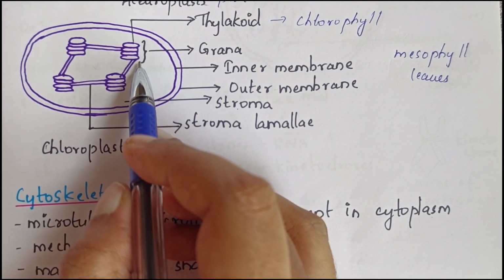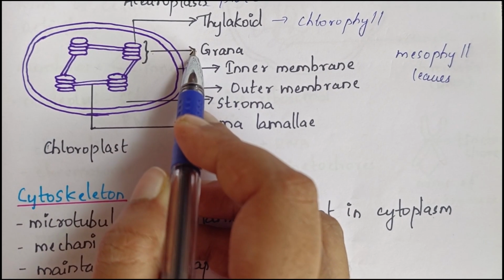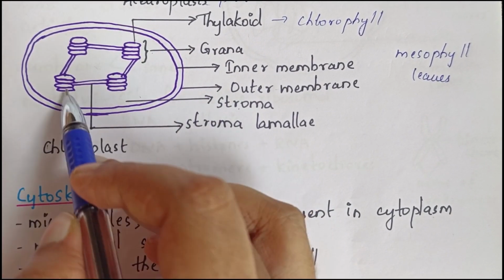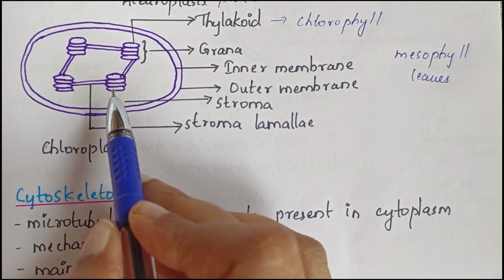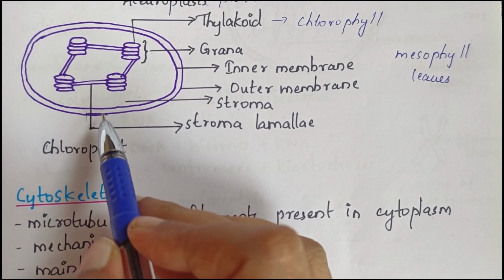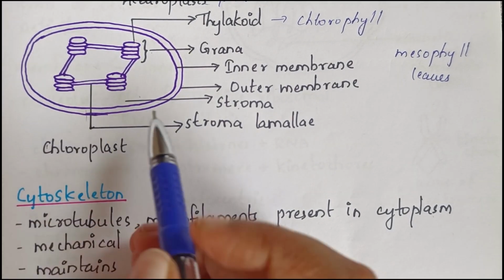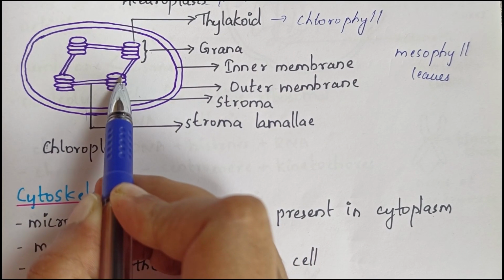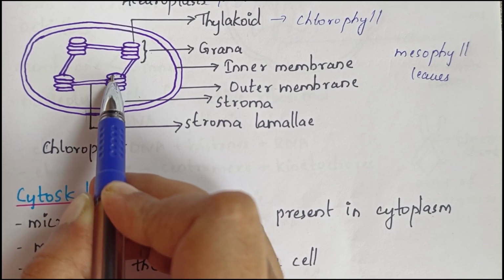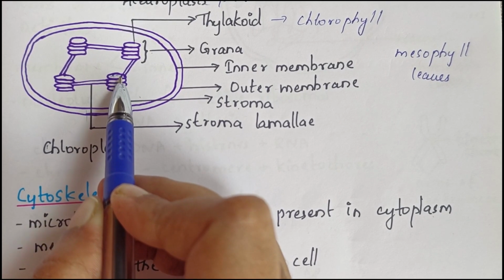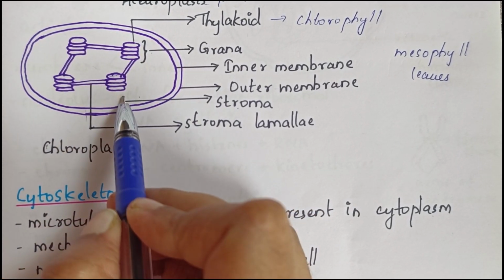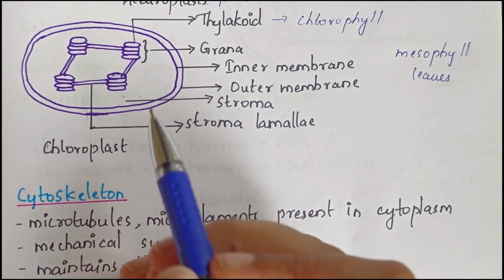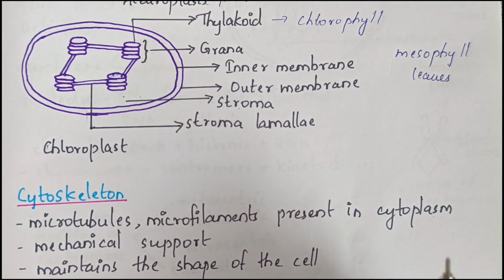And thylakoids of different grana are connected using flat membrane tubules called stroma lamellae. Then the space enclosed by the membrane of thylakoid is called lumen. The stroma actually contains enzymes required for synthesis of carbohydrates and proteins. So this is the basic structure of a chloroplast.